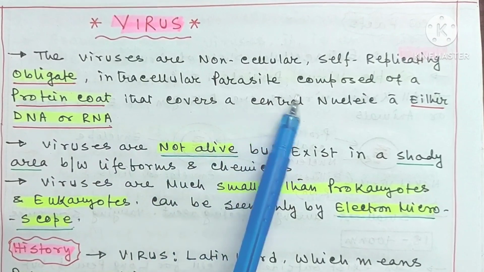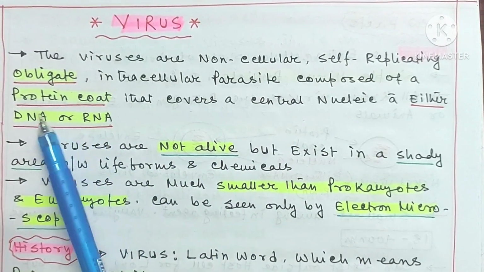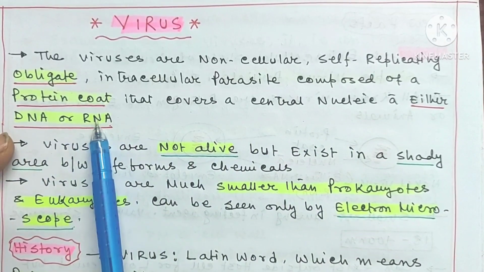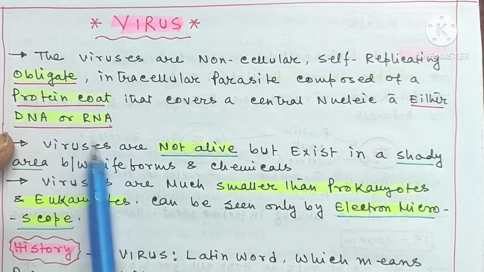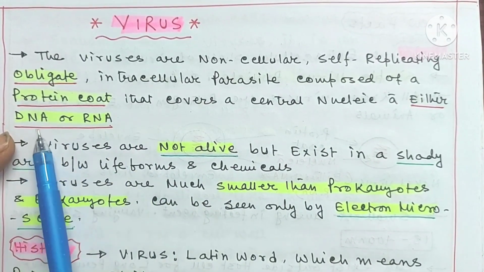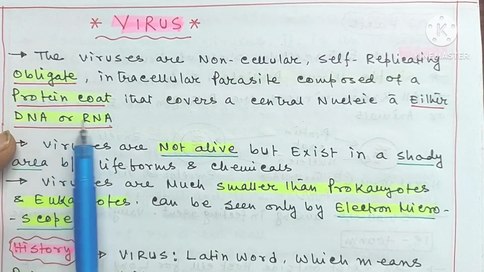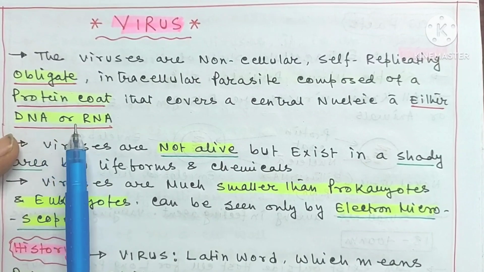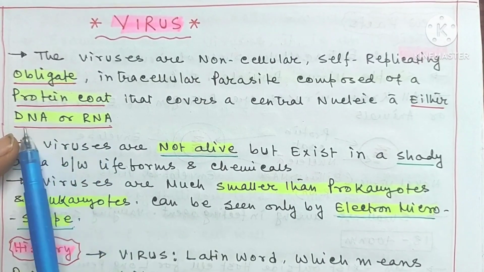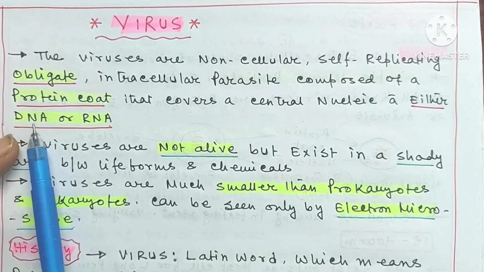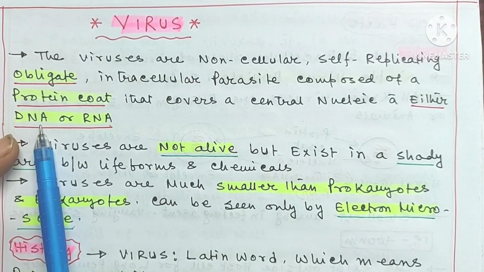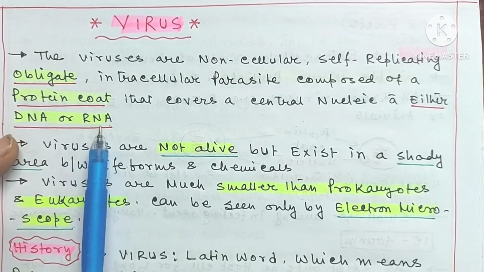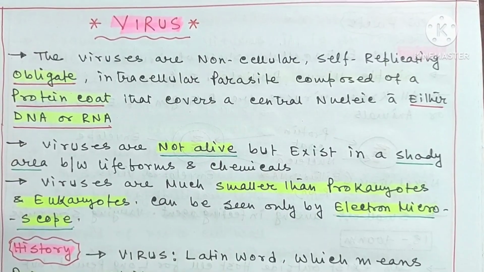And virus structure is very simple. They have a protein coat, and the genetic material may be either DNA or RNA. In most living organisms, both DNA and RNA are present inside the cell, but in the case of viruses, either DNA or RNA will be present. Most animal viruses are DNA containing viruses, and most plant viruses are RNA containing viruses, and RNA containing viruses are known as riboviruses.